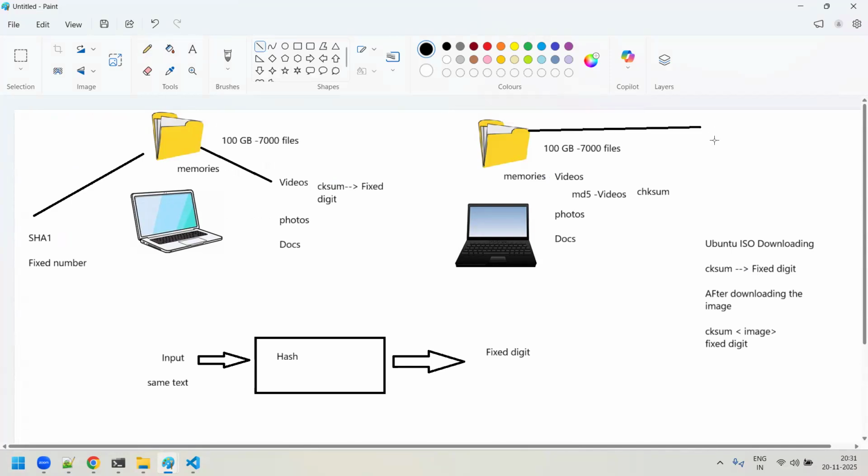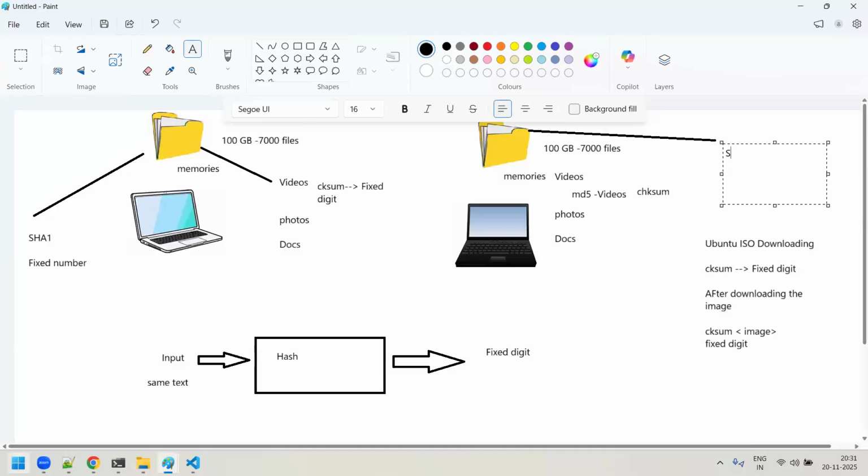After copying, I'll take the same memory folders and run SHA1 on that. I will get some fixed number, so I'll compare these two numbers. If both are the same, it means the entire file content which is there is also there in this new laptop. This way, we compare and check it. Am I clear, sir?